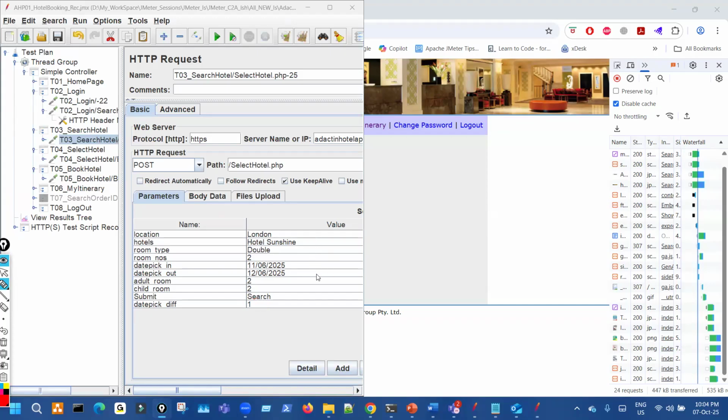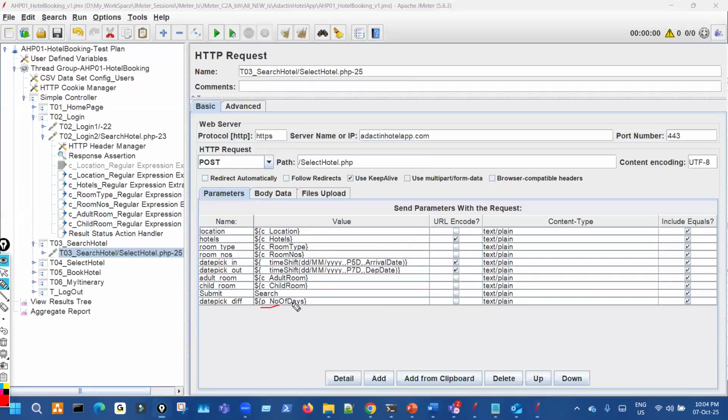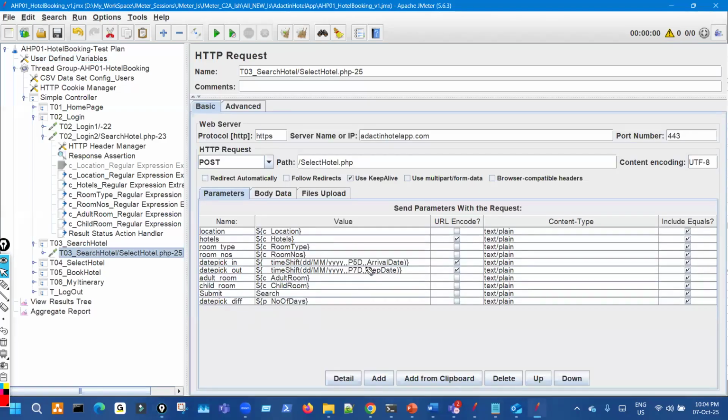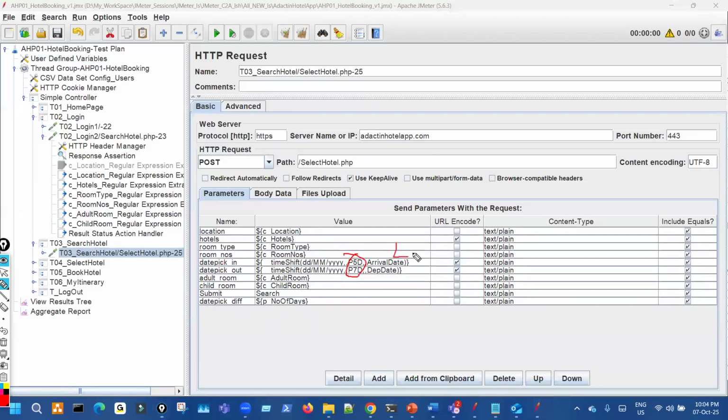Whatever difference you can create, either you can put it in manually. So I have created a variable like number of days, and that variable value I'm passing from here, like 2 days, because this gap is 2 days. So that one thing we have to take. In this way, the search hotel transaction will complete itself.